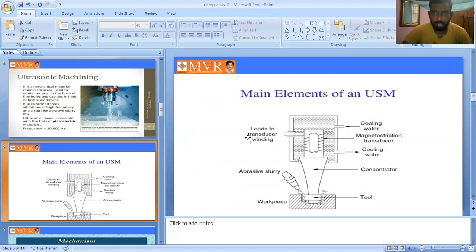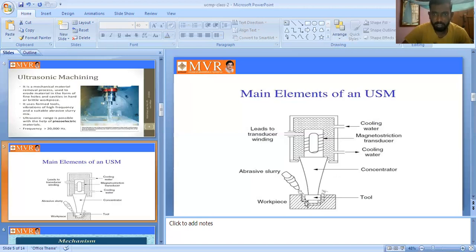The next one is the lead to the transducer winding. It is one of the windings, the transducer winding. The next one is the concentrator. Then this is the tool, this is the workpiece, and this is the abrasive slurry. The slurry is inserted between the tool and the workpiece, in the gap between them.